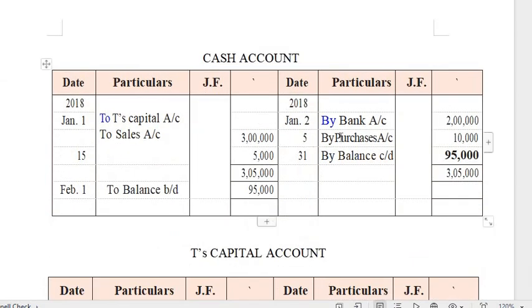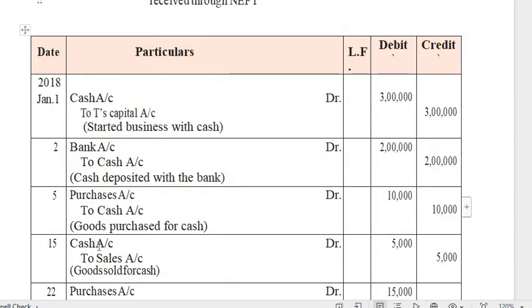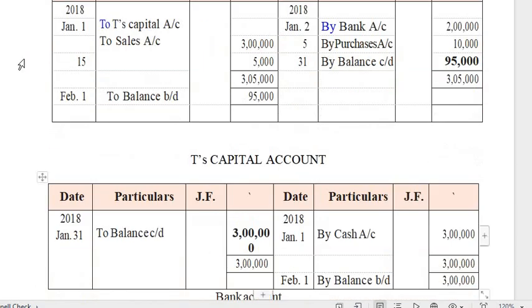On January 5, on the credit side, you have to write by purchase account 10,000. Then the next transaction, on January 15th, cash account debit to sales. So the cash is debited. You have to write on the debit side of your cash account, by the opposite entry, to sales account. So January 15 to sales, 5 lakh rupees.